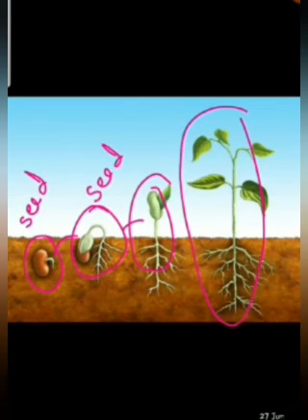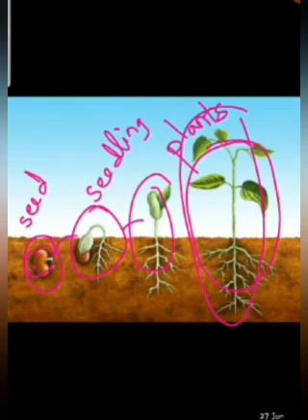See, it was so small and now it turned so big. So this shows that plants also grow. This tells us that plants are living things.